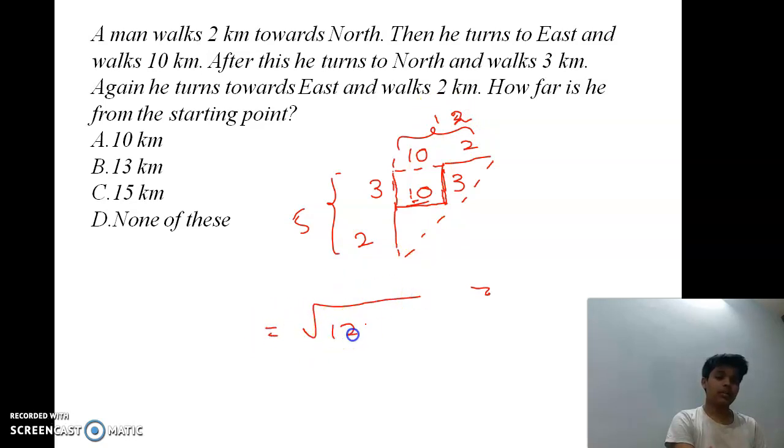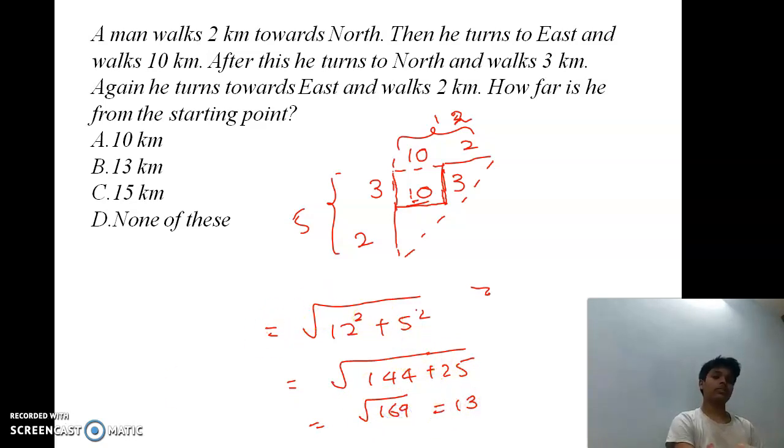So by applying the theorem, we get root of 12 square plus 5 square, which is equal to root of 144 plus 25, which is equal to root 169, which is equal to 13. So to solve such questions, we need to draw the diagram. Then it will be easy to solve these questions. Thank you.